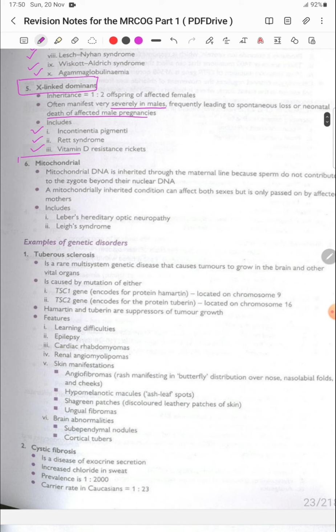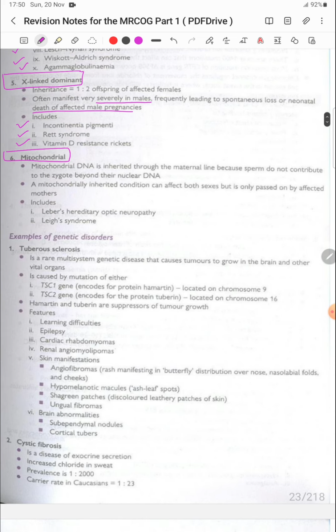Now, the next is mitochondrial. Mitochondrial DNA is inherited through the maternal line, because sperm do not contribute to the zygote beyond their nuclear DNA. Mitochondrially inherited conditions can affect both sexes, but are only passed on by the affected mother, and it includes Leber's hereditary optic neuropathy and Leigh syndrome.